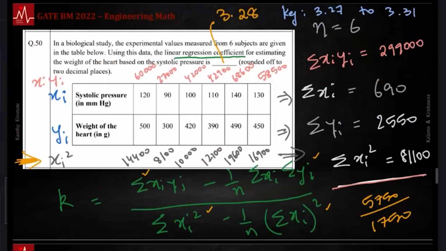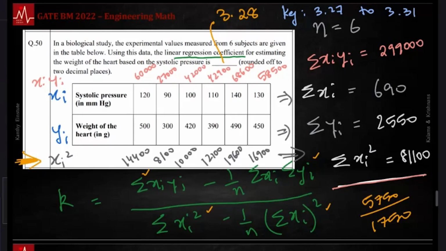If they ask me for K, I just need 2 more new columns. There is no Xi minus X bar, Yi minus Y bar or product of Xi minus X bar, right? I have to find 3 new columns and also that's a difference, slightly harder to find, okay? Using this formula, you can just add 2 new columns, you can easily find out. If they are asking for the regression coefficient K, perhaps I would do it. It wouldn't take more than 8 minutes for sure. I would do it till this.